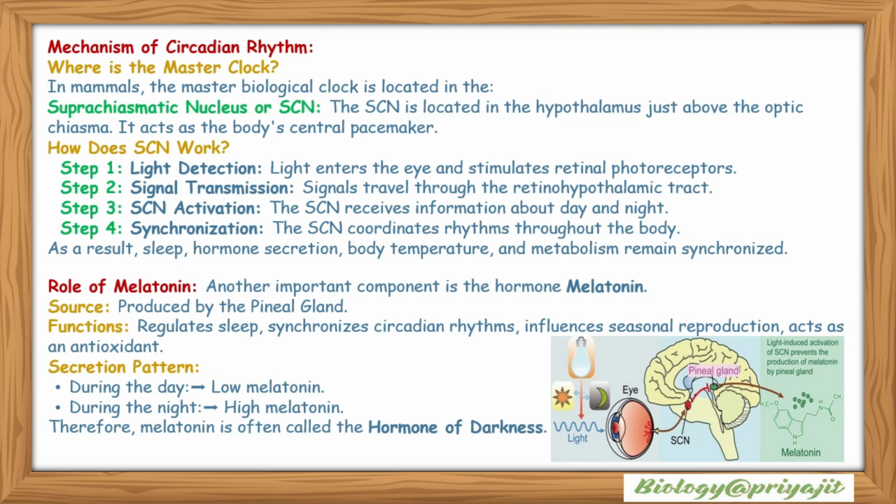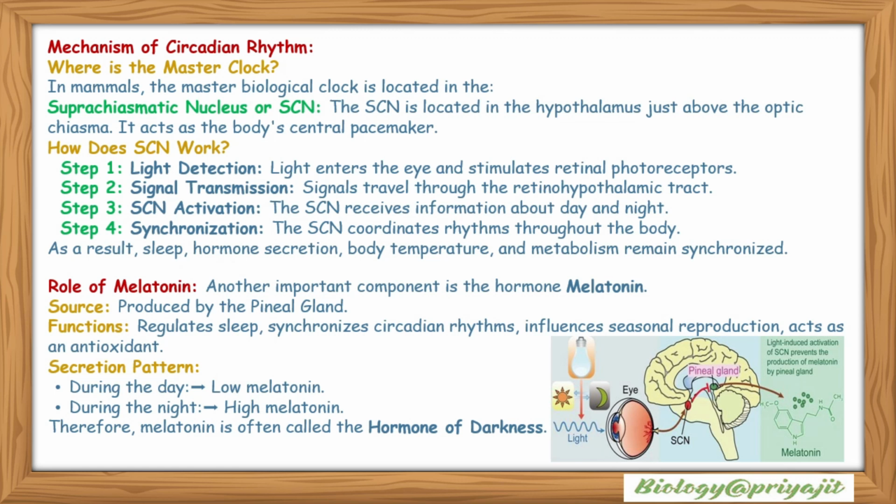Light detection: light enters the eye and stimulates retinal photoreceptors. Signal transmission: signals travel through the retinohypothalamic tract. SCN activation: the SCN receives information about day and night. Synchronization: the suprachiasmatic nucleus coordinates rhythms throughout the day. As a result, sleep, hormone secretion, body temperature and metabolism remain synchronized.